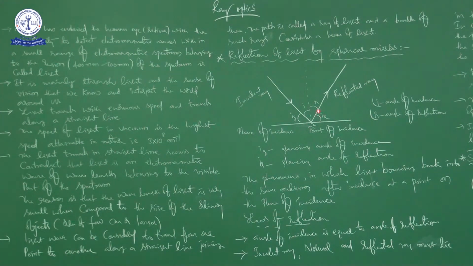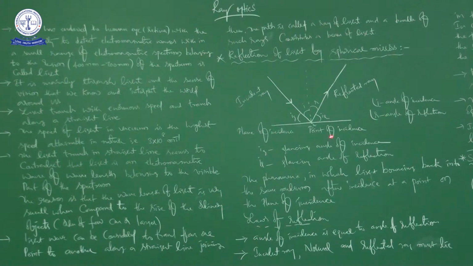Do you know one thing? We are able to see all the objects which are present in our house or in our classroom because of reflection of light. Reflection is one of the important properties of light. Suppose there is no reflection, how can we see the object, whether it is a ball, a book, or a bottle? That is difficult. So here we are talking about one of the important properties of light, that is reflection.